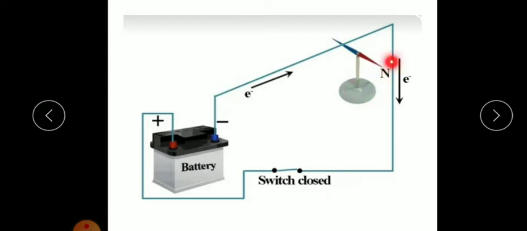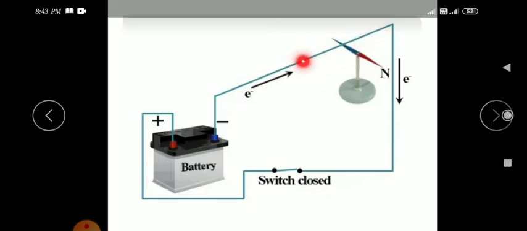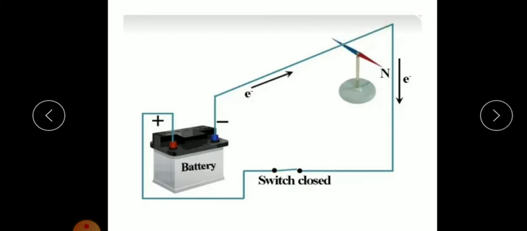Why did this magnetic needle deflect? We know that a magnetic needle deflects only in the presence of a magnet or a magnetic field, is it? But here there is no magnet, there is no magnetic field. Then how did this magnetic needle deflect?